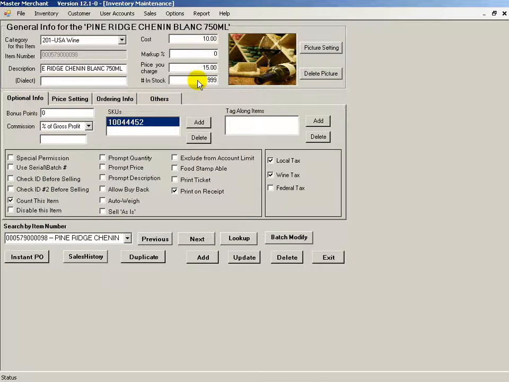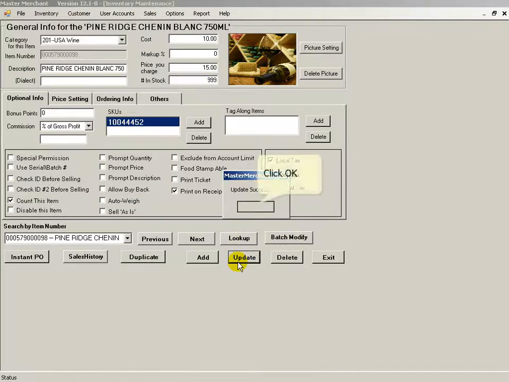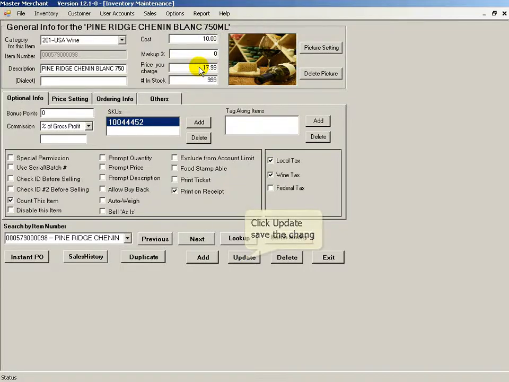You can change the inventory numbers, the price you charge, and if you set a markup price, the system can automatically calculate the price you need to sell. Click Update to save the change.